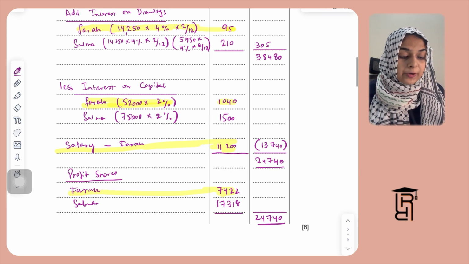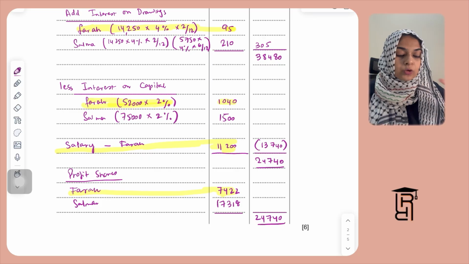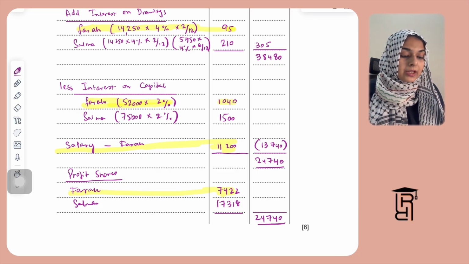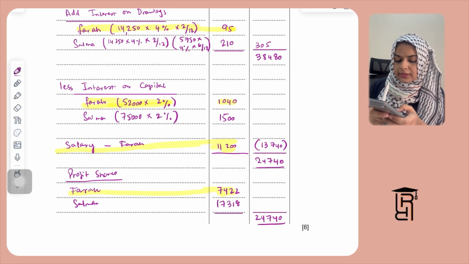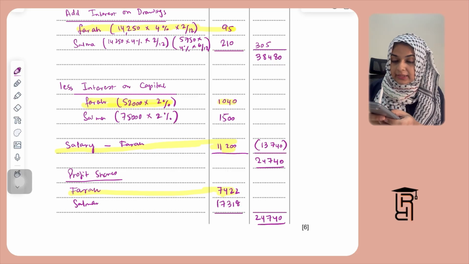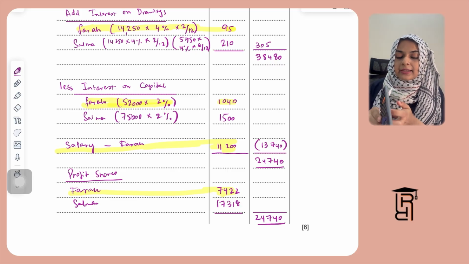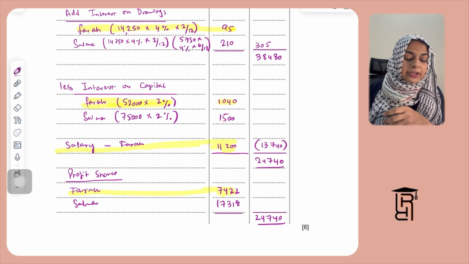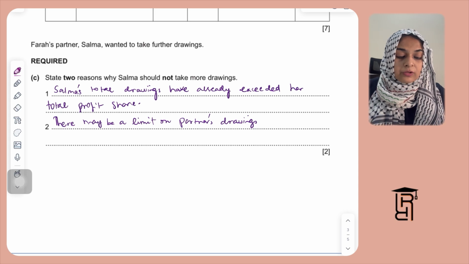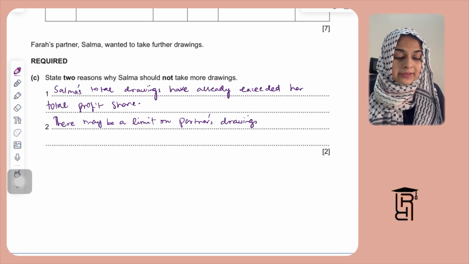So if you look at her total profit share, it's 1,500, which is interest on capital, plus it is 17,318 for profit share, right? So her total, what she's been given, is way less. It's like around 18,000 something. So we can add this up: 17,318 plus 1,500. So this is 18,818. This is what her total profit share is. However, what she's withdrawn is way more. Like she's already withdrawn $20,000. Salma's total drawings have already exceeded her total profit share.